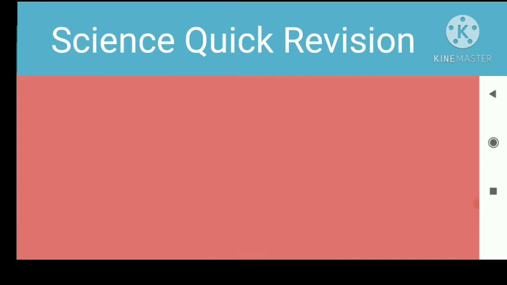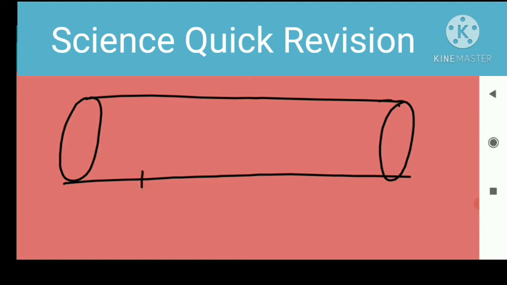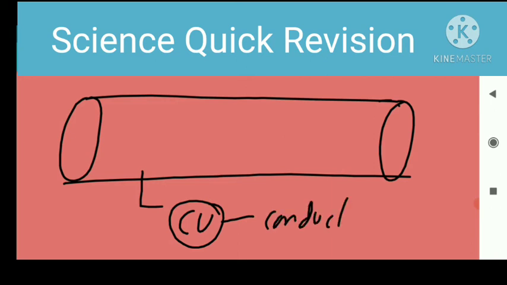Here we take any wire. If this wire is made of a metal, copper, then this copper is a conductor, and we already know that a conductor contains free electrons.